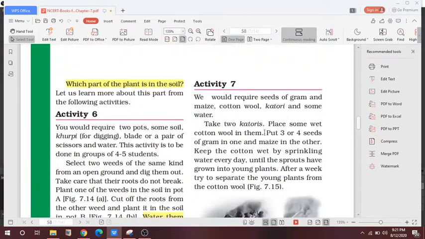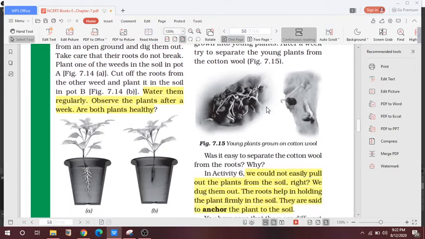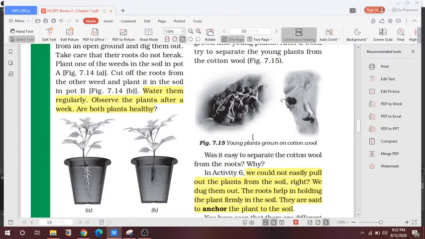So here, activity number 7. Activity number 7 asks us to germinate seeds of gram and maize on wet cotton and see if we can separate their roots from the cotton. Here you can see young plants grown on cotton wool.